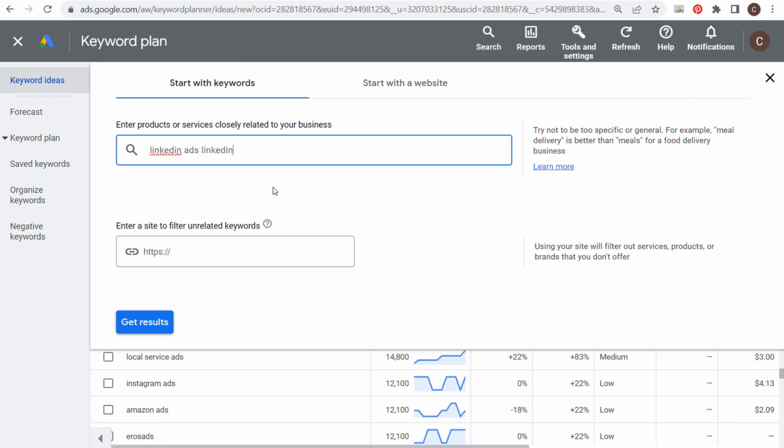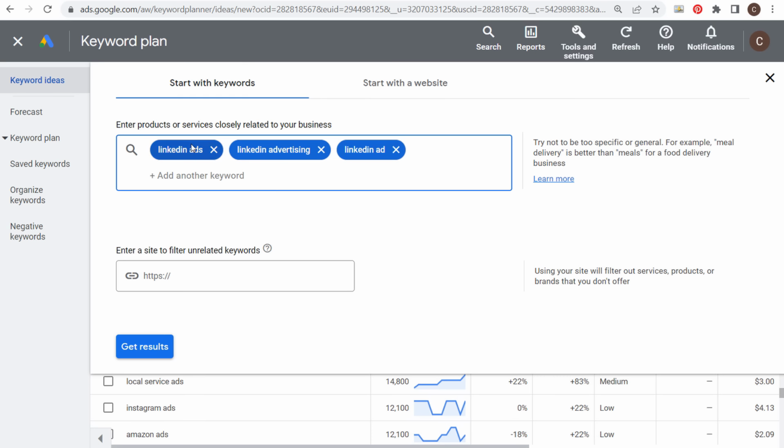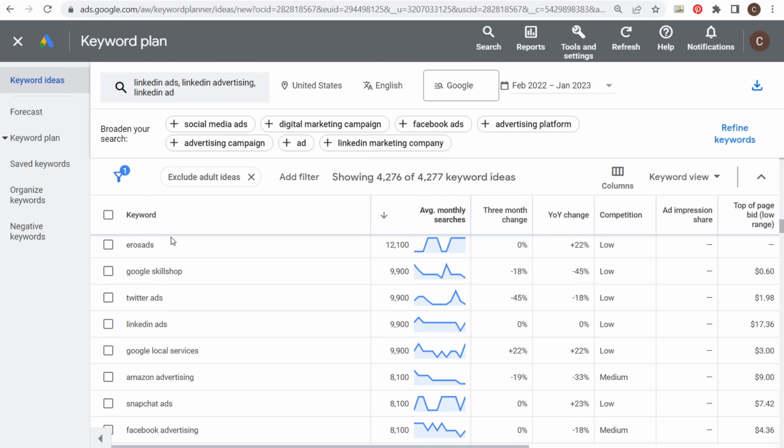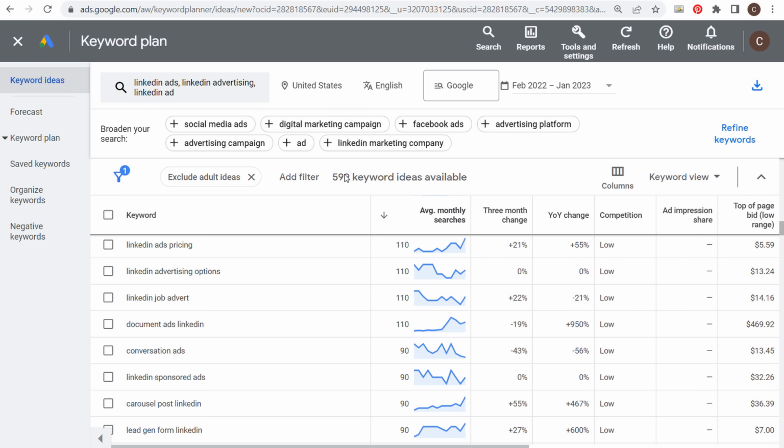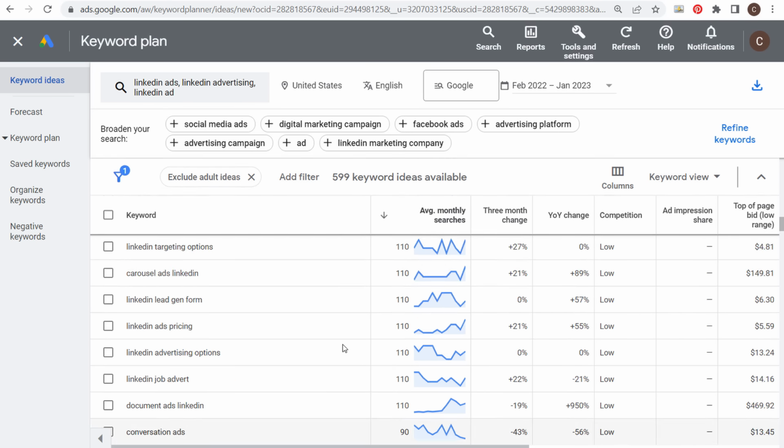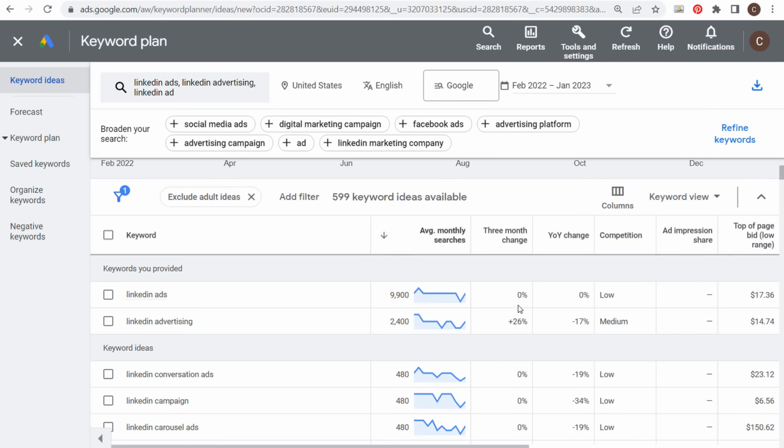You could do LinkedIn advertising. Let's make sure we enter that first keyword. Okay, so I have LinkedIn ads, LinkedIn advertising, LinkedIn ad. Click on get results. So this has given us 599 keyword ideas, more than enough keyword ideas that are going to be all long tail keywords related to our LinkedIn ads.